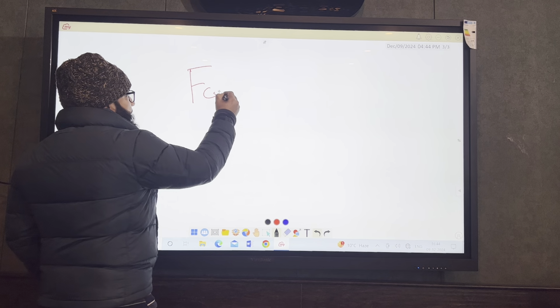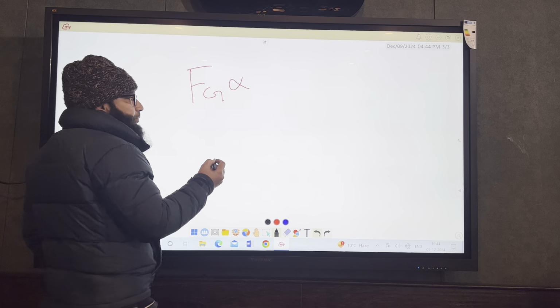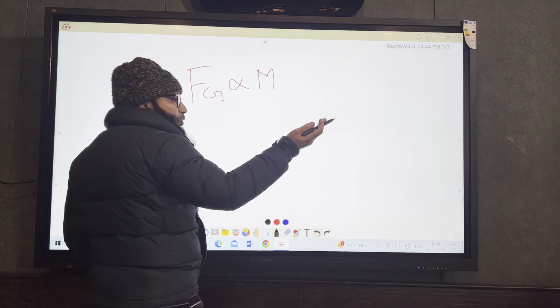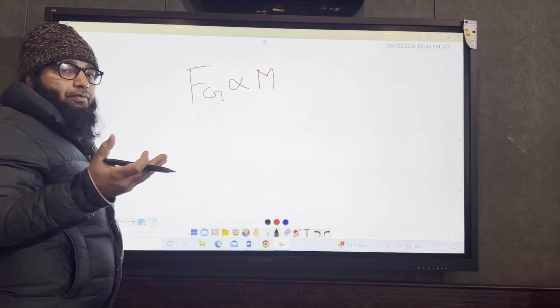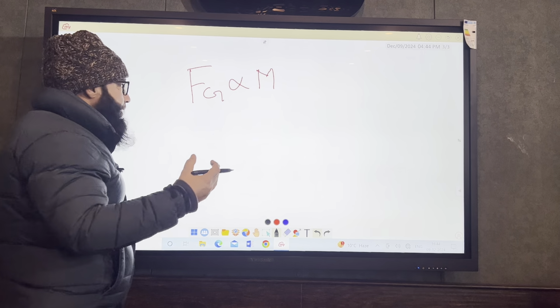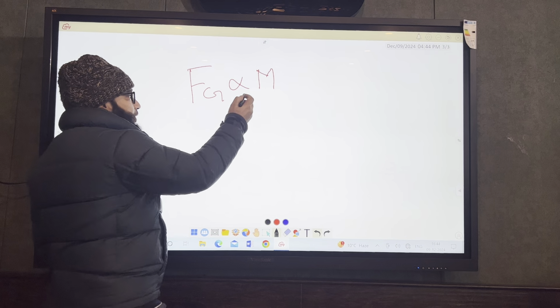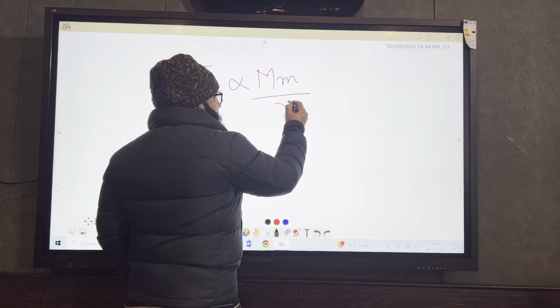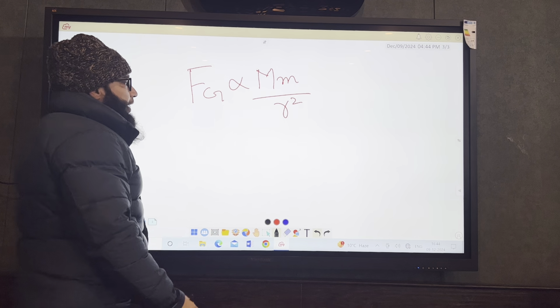F of g is directly proportional, ऐसे लिखेंगे हम, m which is the mass of, यहां पे हम कोई भी लेंगे, I am taking this force of attraction with respect to the earth. Since we are living on the earth, that's why I am taking here earth divided by r square. Right.